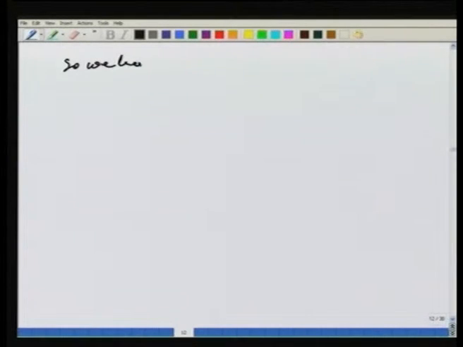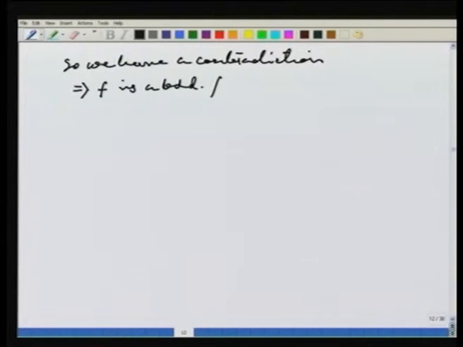And why did this contradiction happen? This happened because I assumed that f is not bounded. So, we have a contradiction, which implies that f is a bounded function, which is precisely what we wanted to prove.